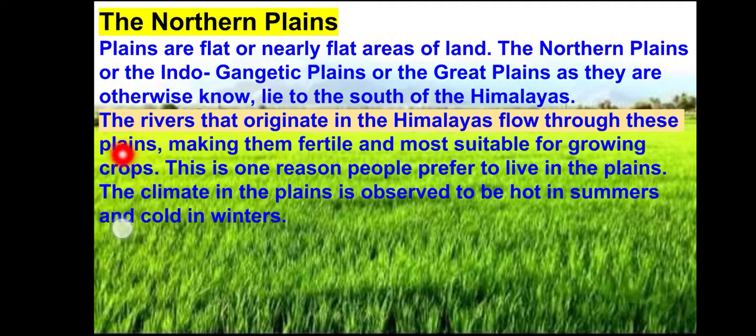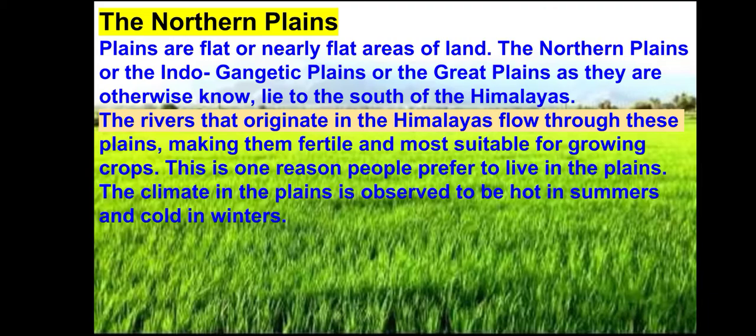The rivers that originate in the Himalayas flow through these plains, making them fertile and most suitable for growing crops. As you know that it lies near the Himalayas, and most of the rivers originate in the Himalayas. So these rivers flow through these plains, and due to that this area becomes fertile.